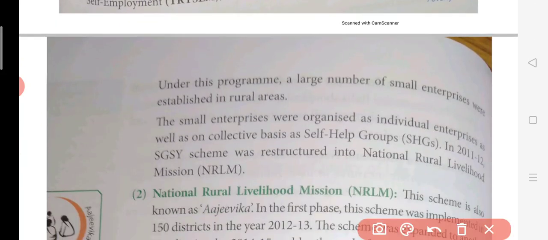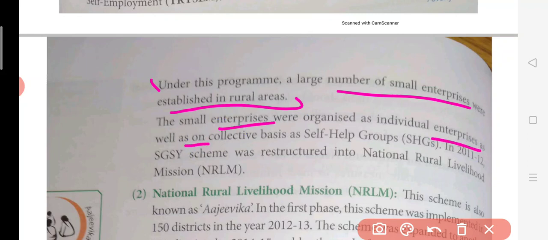So what happened under this program? A large number of small scale industries were set up in the rural areas. These small enterprises were organized as individual enterprises working on the collective basis of self-help groups. Now, what is a self-help group? See, a self-help group is a small investment, small savings done by the people of that local area.